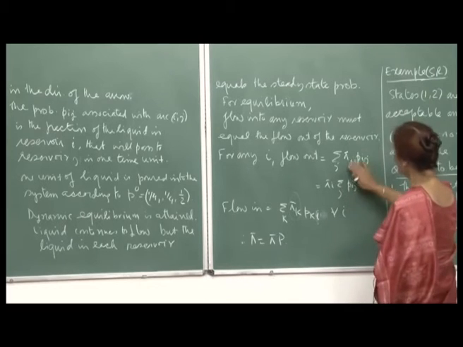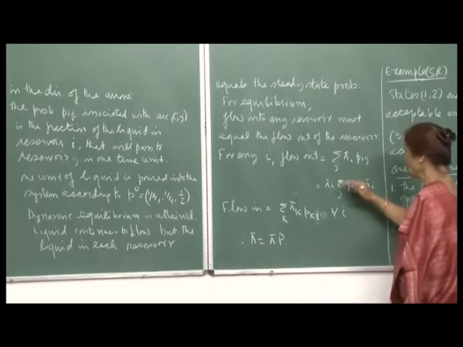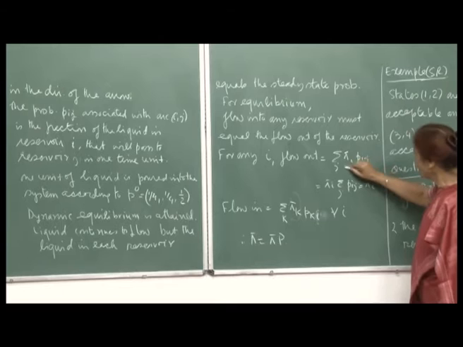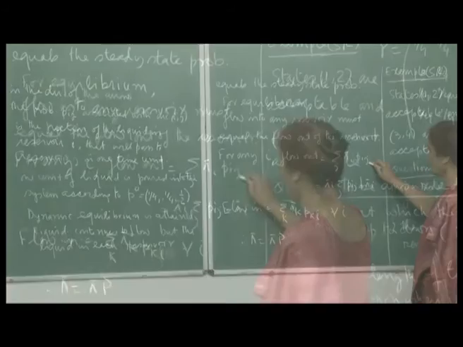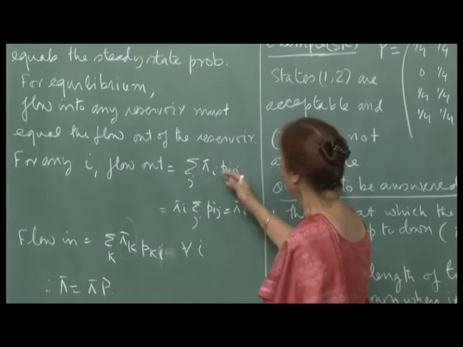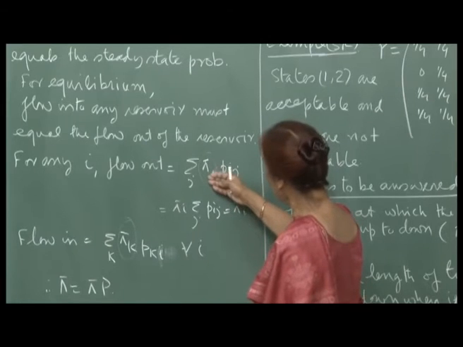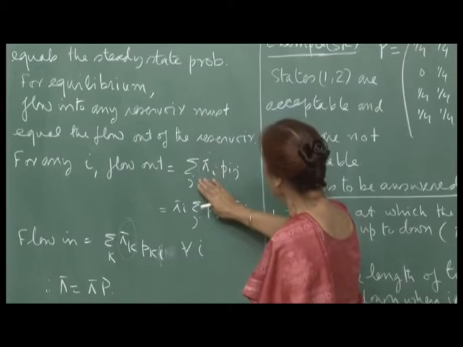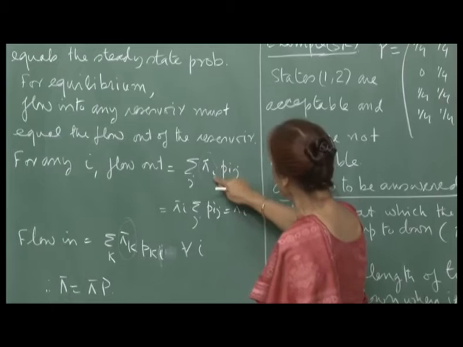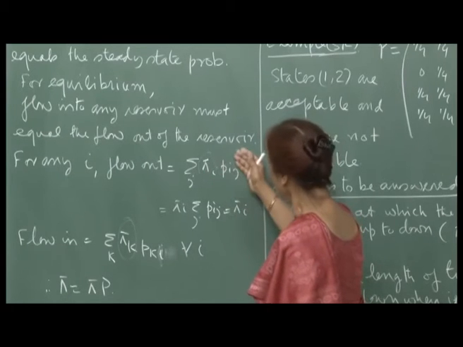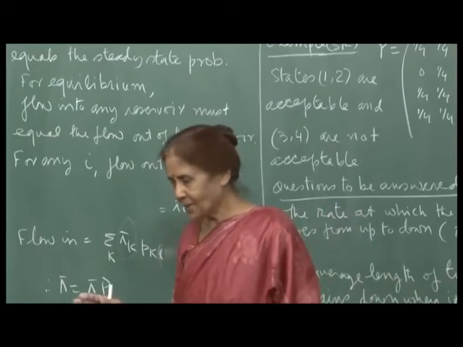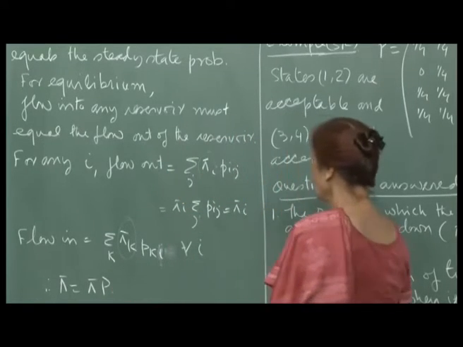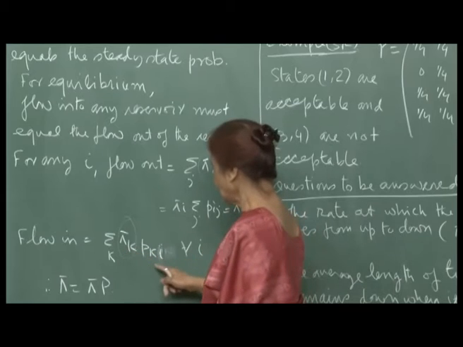So, here also I should not refer to pi i as the probability of being in i, but as the amount of liquid that is there in the ith reservoir, and p i j fraction of this liquid is being sent to the jth reservoir, right. So, from the ith reservoir this much is the liquid, and these are the fractions of this liquid which are being sent to different reservoirs. So, this is the flow out and this is the flow in. Please just interpret it this way, ignore my earlier remark. So, this is sigma pi k p k i, right?